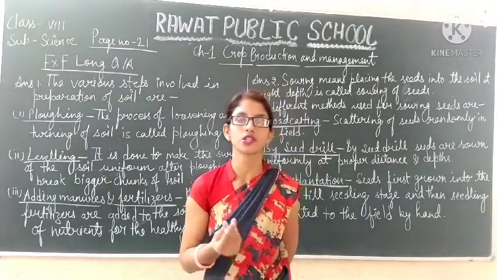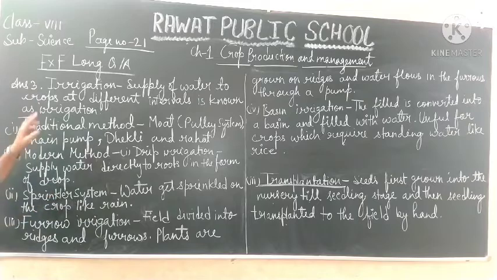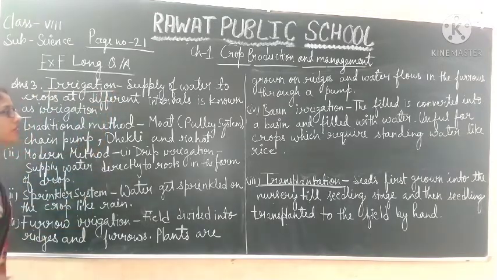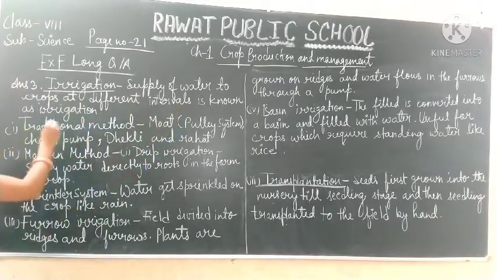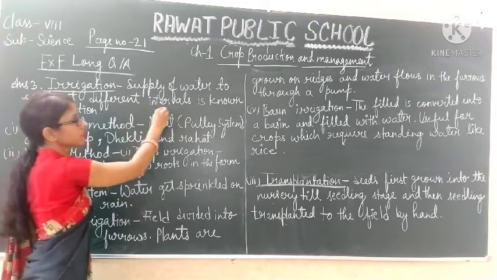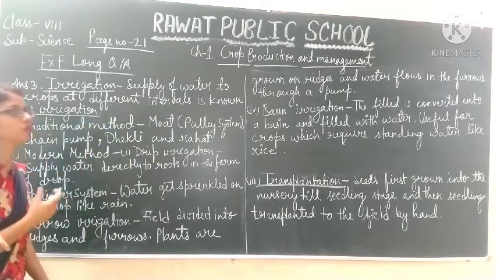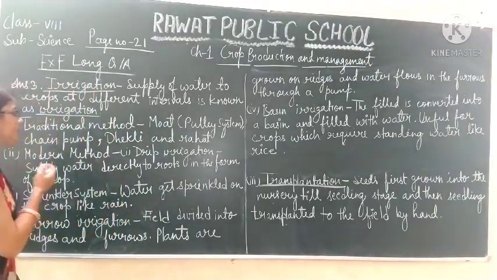So let's see the answer of question 3. Student, let's see the answer of question 3. First of all, as we have defined, irrigation means supply of water to crops at different intervals. Supplying water to crops at different intervals is known as irrigation.